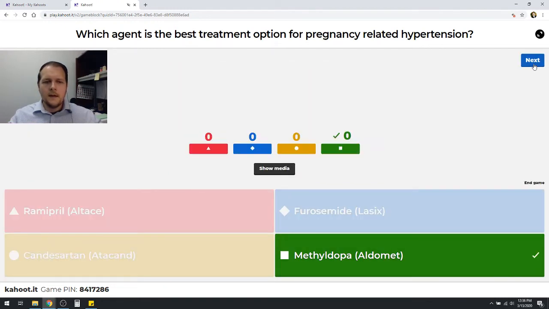And again, that is the correct answer, because if you recall that in general, furosemide probably wouldn't be sufficient in and of itself to deal with the hypertension. We don't really use that for first-line hypertension regardless.